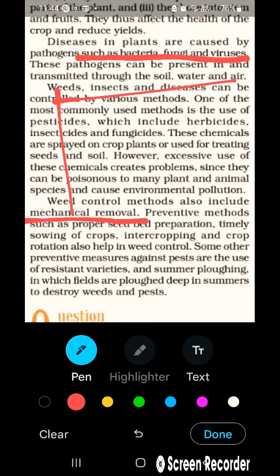See, if this is a plot on which I am irrigating or on which I am growing some of my crops. Now these are the seedbeds and I have grown crops here. So before growing crops also, if I see the seedbed and weeds are present, before that only I can take them away. So this basically checks the consciousness of the farmer, whether he is conscious. So proper seedbed preparation is when you are making the seedbed, you should see the soil is good, there is no pest. After that, mechanical removal we have learned, and some of the other ways is resistant varieties.